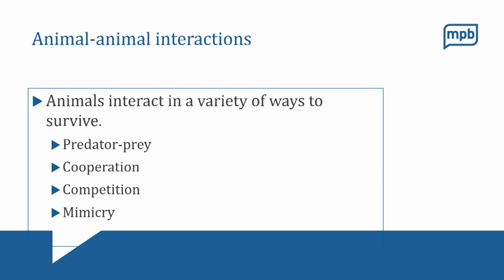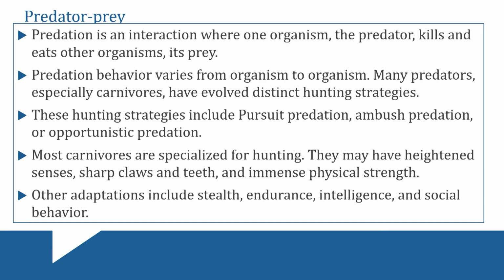So animals interact in a variety of ways to survive. Some very well-known interactions are predator-prey, cooperation, competition, and mimicry. And these are going to be the different types of interactions that we're talking about today. So let's go ahead and get started with predator-prey.